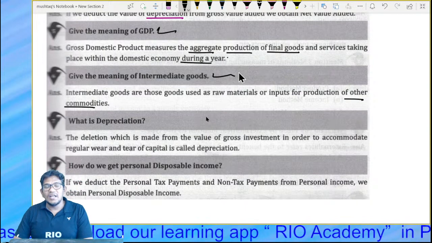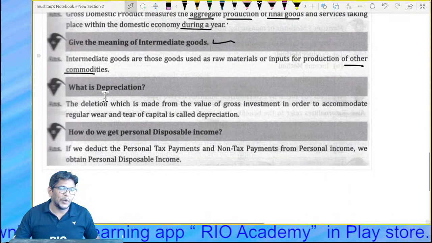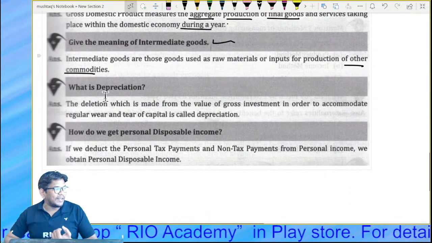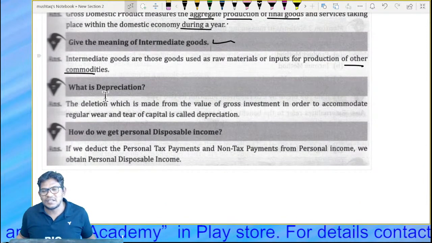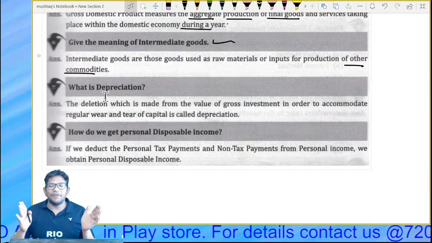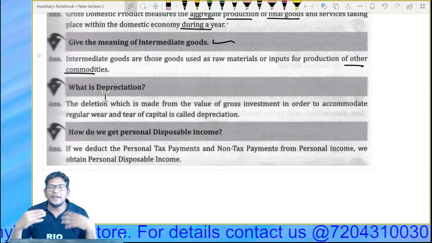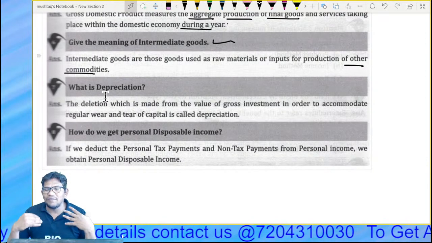Now the next question is very important for your preparatory as well as your board exam, guys. Depreciation. We have two meanings for depreciation. In accounts, depreciation is nothing but decrease in the value of the asset.